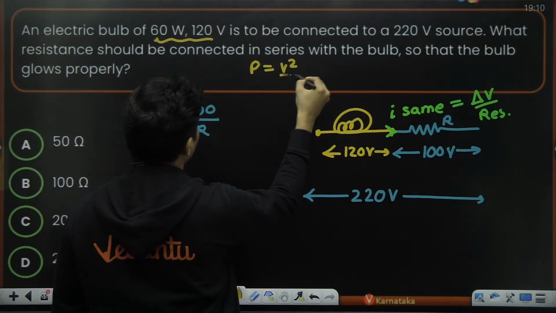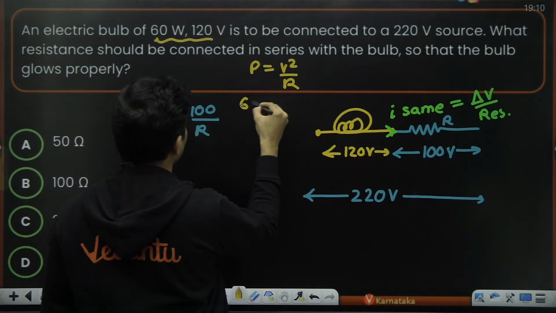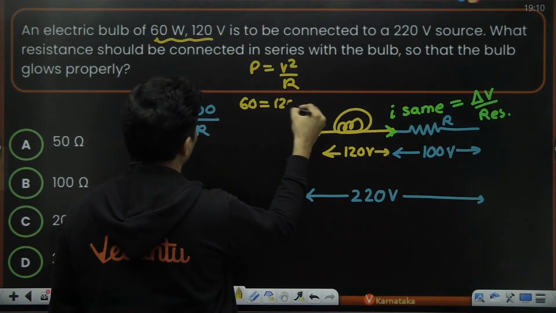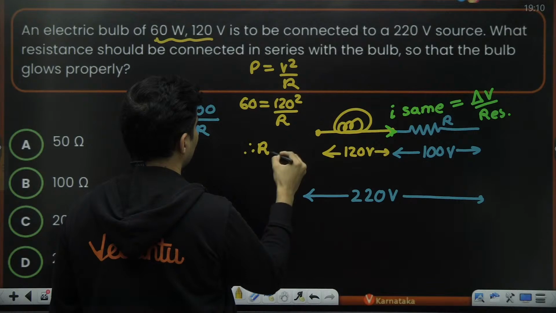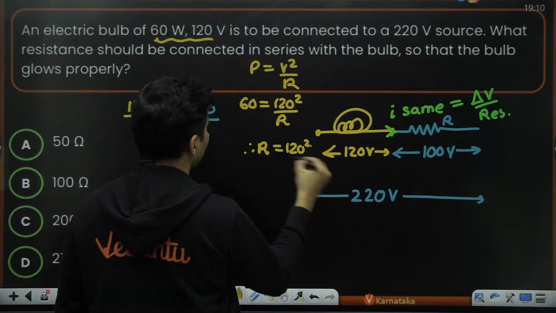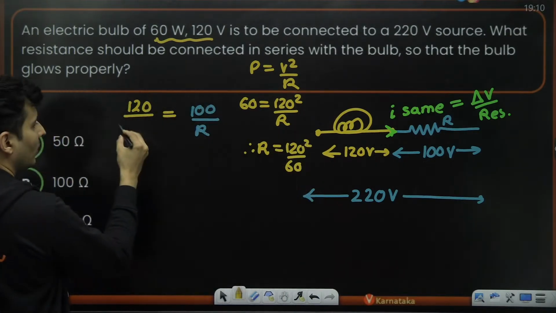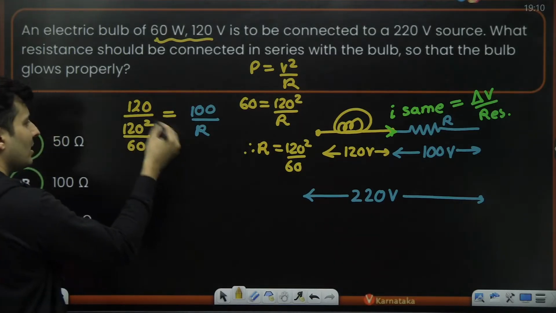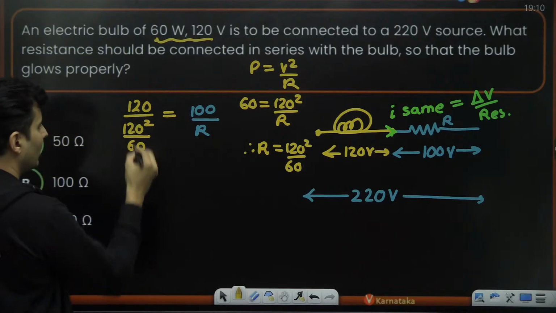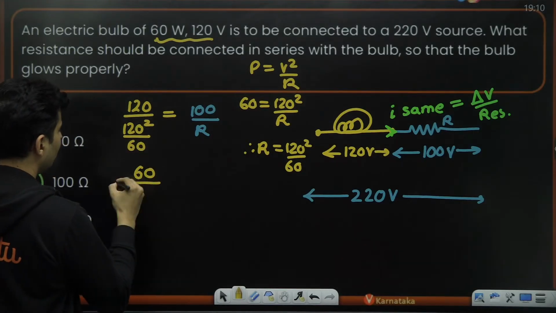Power is nothing but V square by R. So power is 60, V square is 120 square divided by resistance. So therefore, the resistance of that bulb will be 120 square by 60. So put over here 120 square divided by 60. You will see a lot of things will get cancelled. 120 will get cancelled, so 60 will go on the top.